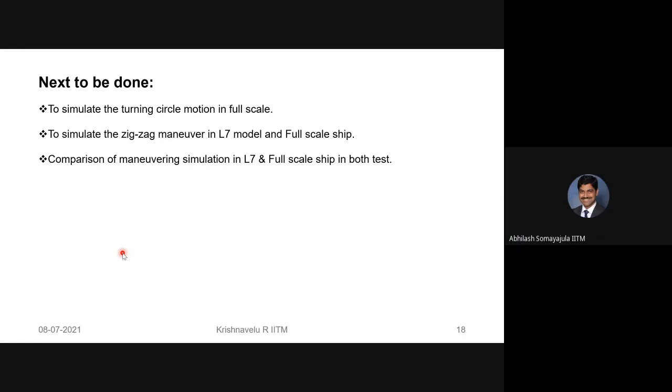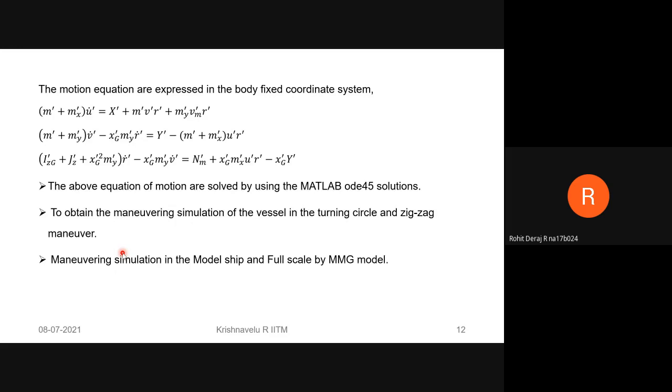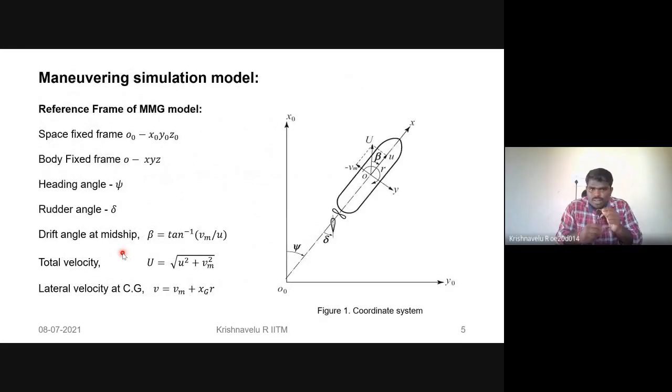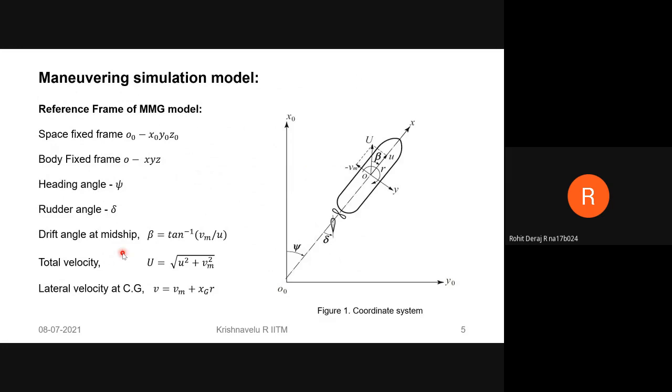Okay, any other questions, queries? Sir, I have one. Go ahead. Can you please go to slide number 5? Sir, shouldn't rudder to the port side be positive in this diagram?